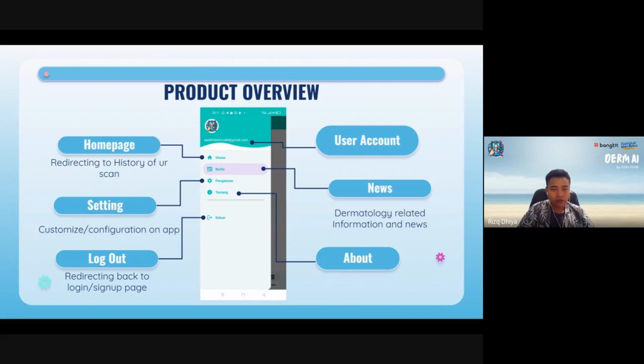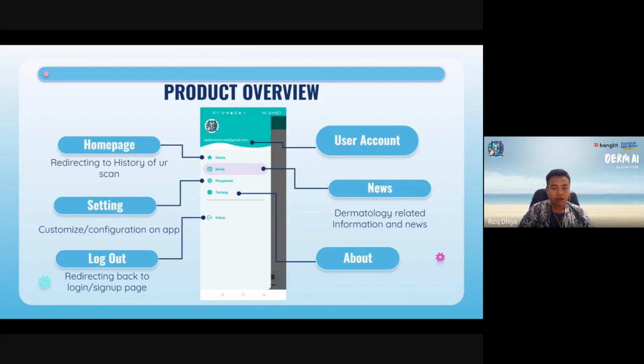After logging in, users are taken to the main interface where they have access to several key features. Homepage is redirecting to the history of your scan. Settings, where users can customize their app experience and configure various options.